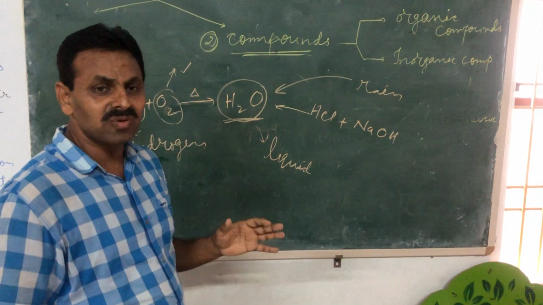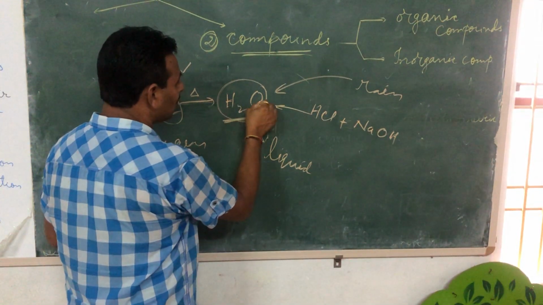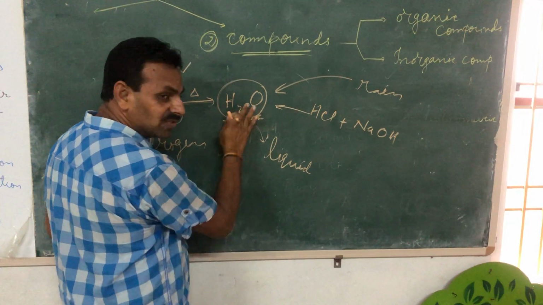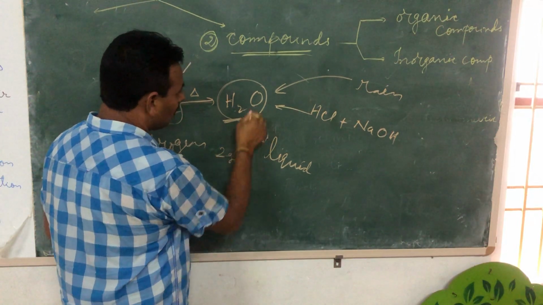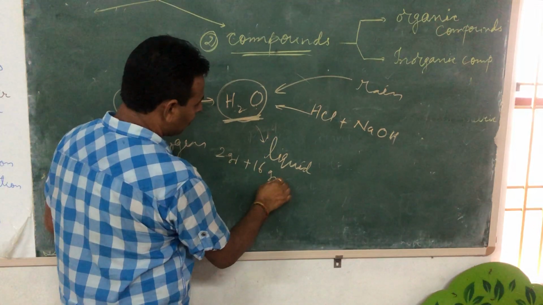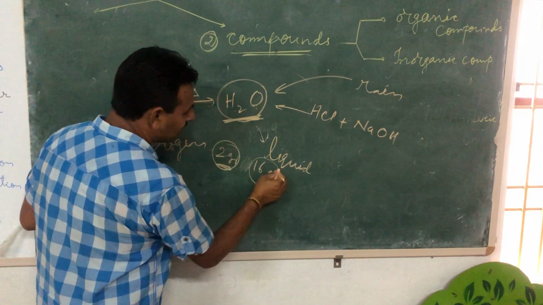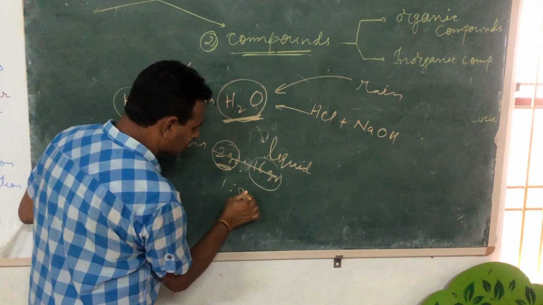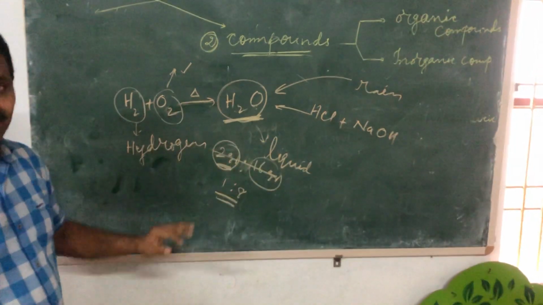Whatever the source you get it from, the ratio of hydrogen and oxygen by weight will be the same. Hydrogen's total weight is 2 gram, oxygen's total weight is 16 gram, and the ratio is 1:8. So always they combine in a fixed ratio by weight.